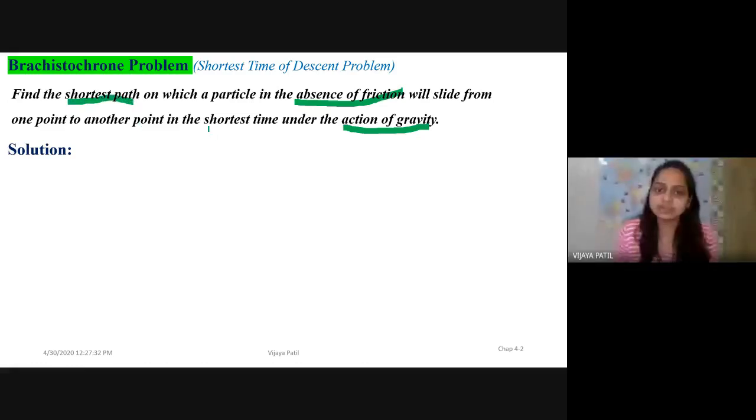My target here is to find the shortest time for a particle to reach from one place to another place, in the absence of friction and under the action of gravity, with the shortest path and shortest time. So I need to deal with this too, right? So we have to deal with the shortest time here.